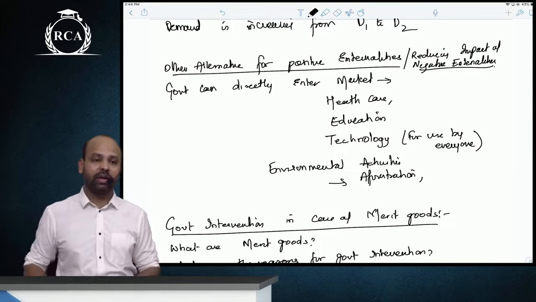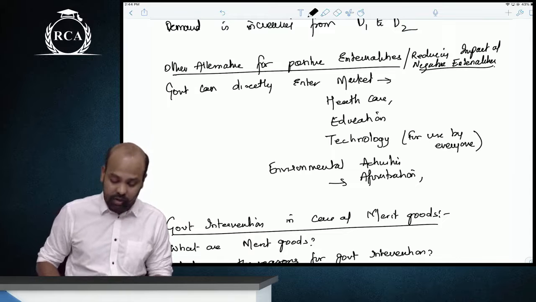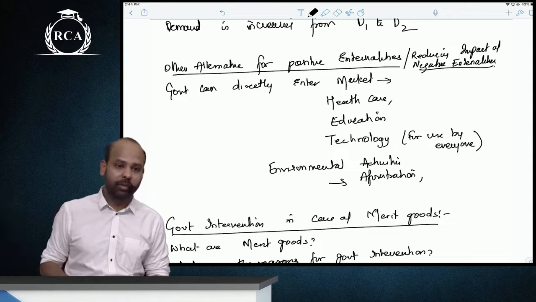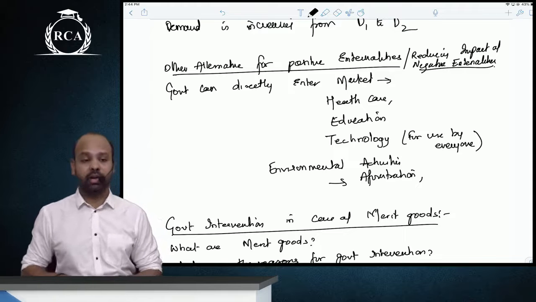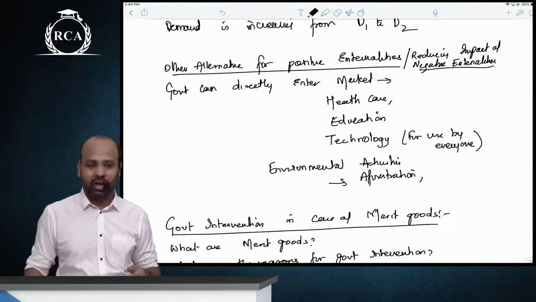Another alternative for positive externality is where the government can directly enter the market. Government can provide healthcare and education. We will study this in merit goods also. Environmental activities the government can undertake include afforestation, planting trees, cleaning waters, and so on.